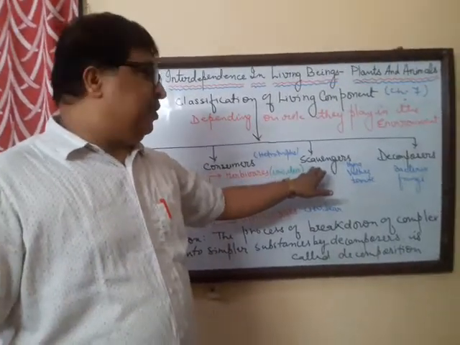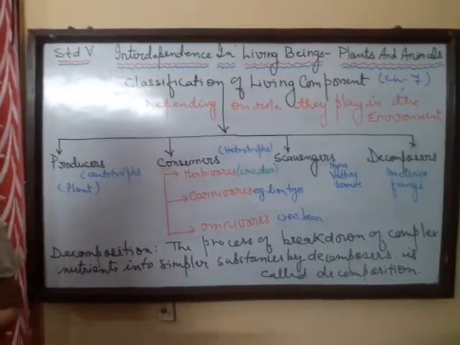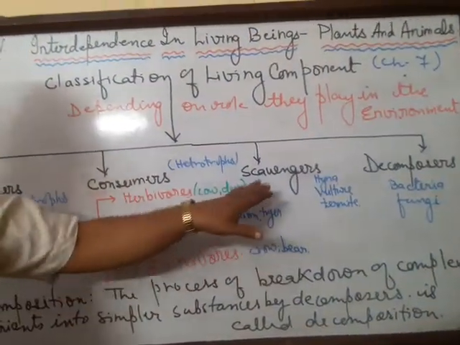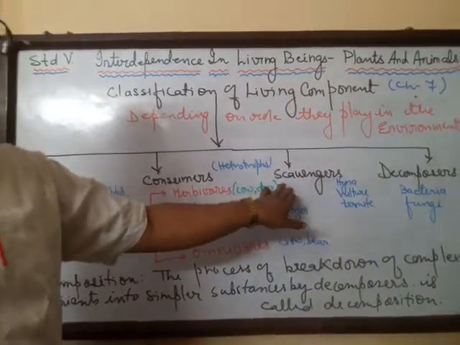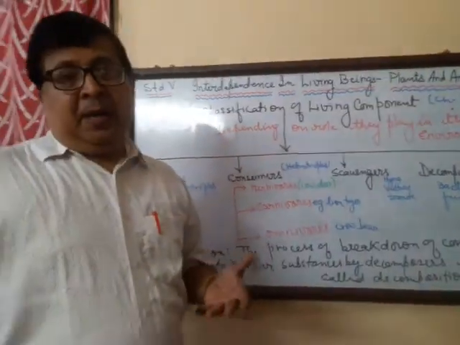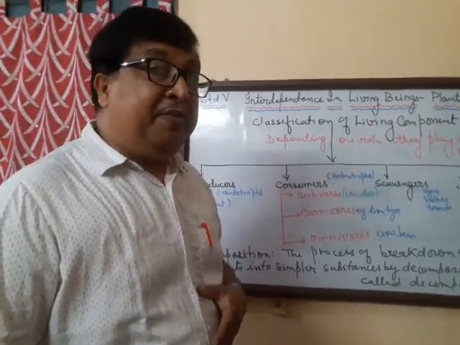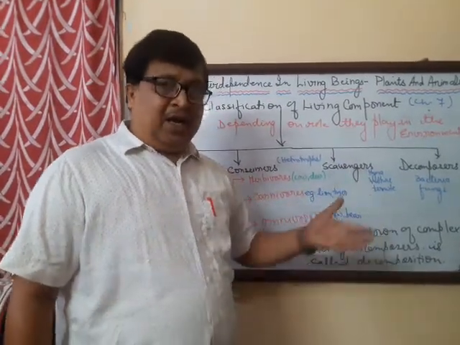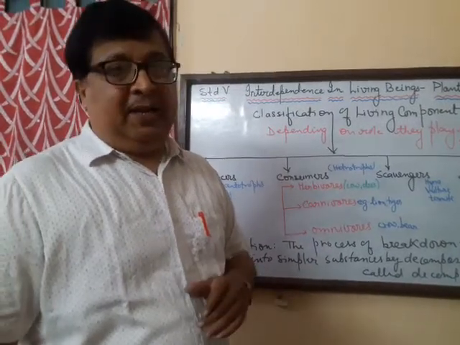Now these scavengers feed on the dead plants and animals. They help the environment to be kept clean by consuming the leftovers, the dead plants and the animals. So they are very useful. In fact, the scavengers are very useful. Examples are hyena, vultures, termite, earthworm, many more. They help to keep the environment clean.